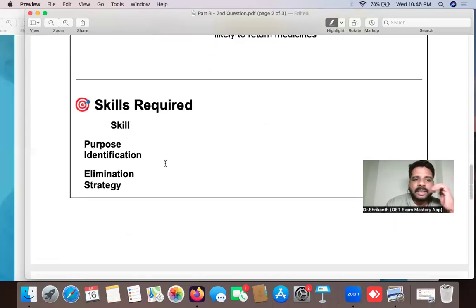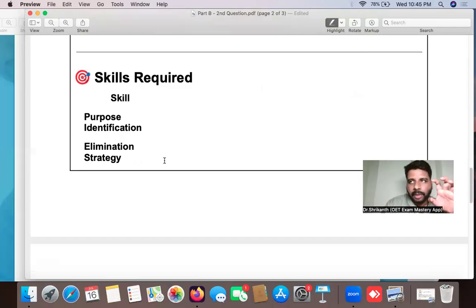Again, there are certain skills over here. In this particular question, what skills do you need? This is a purpose type question, which means they're asking you why. Why is the reasoning over here? So in this question, you need to have purpose identification skill. If a student is really good in English but is not able to identify the purpose, the why, the reason, then they will really struggle. So purpose identification skill is important. For each and every question, a separate skill set is important.